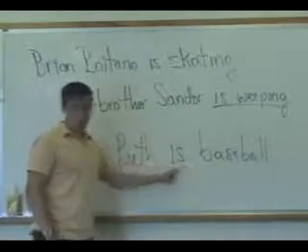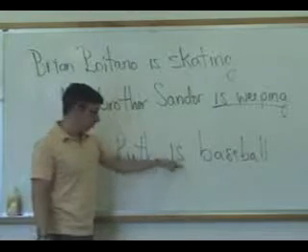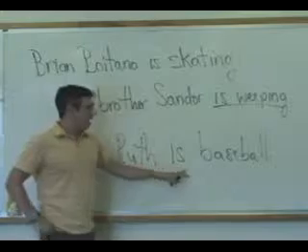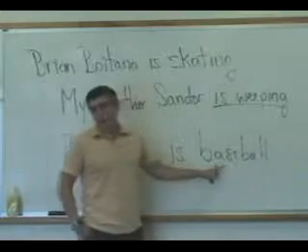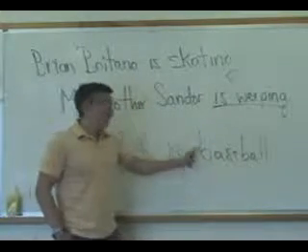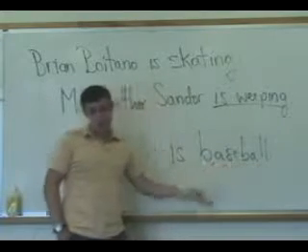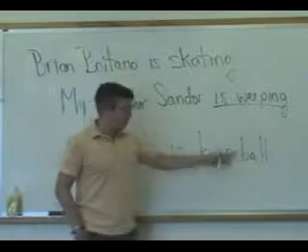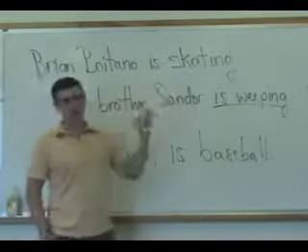The verb is 1 word long. Is is the main verb here, not an auxiliary. And baseball is the subjective complement. It is a noun, right? Baseball is a noun, the game of baseball. So this is a different sentence, obviously, than my brother Sandor is weeping.